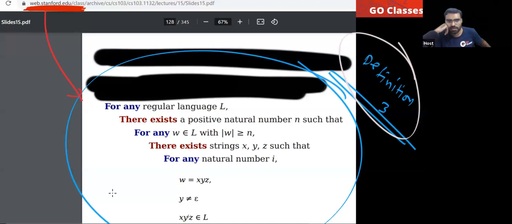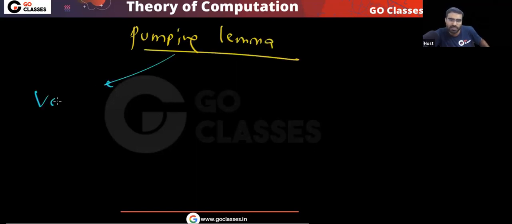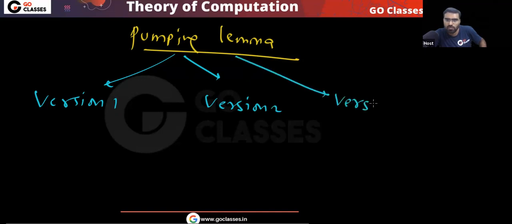Stanford University calls this version, definition 3, the weak pumping lemma. But don't worry about it. The point is, this is your definition 3. So pumping lemma has 3 definitions, or I can say 3 versions: version 1, version 2, version 3.